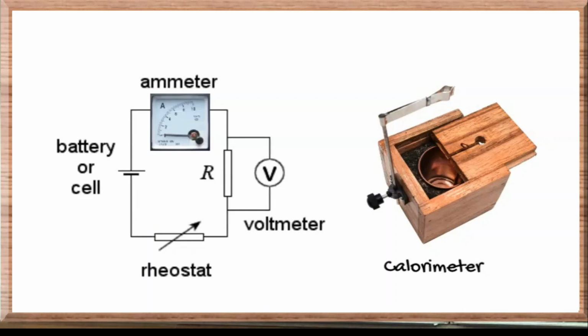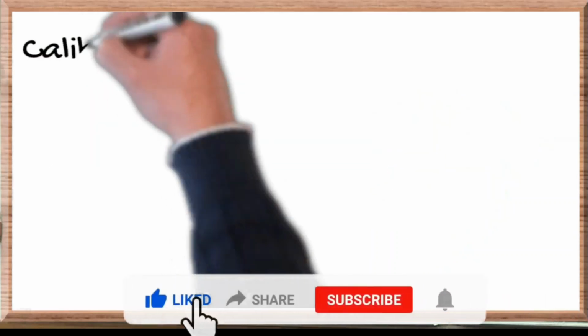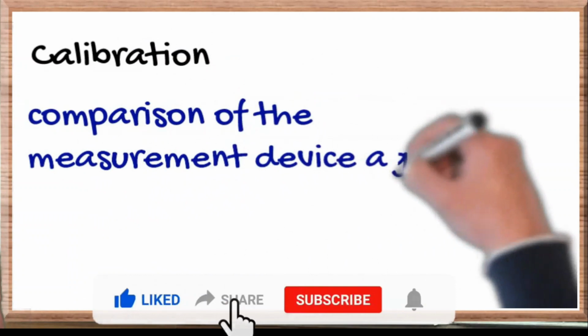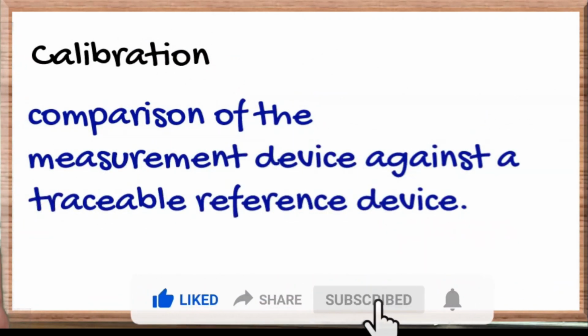Next is the imperfect calibration of the instrument. The calibration means the comparison of the measuring device against a traceable reference device.